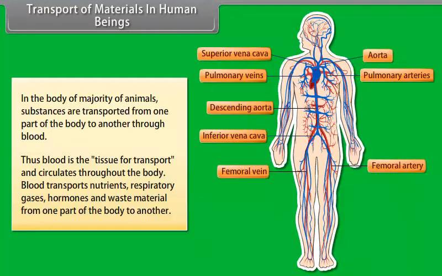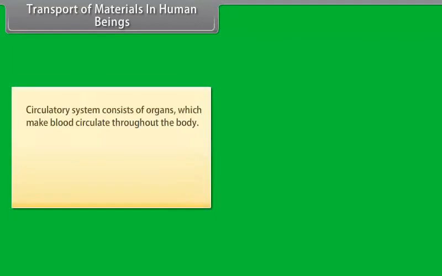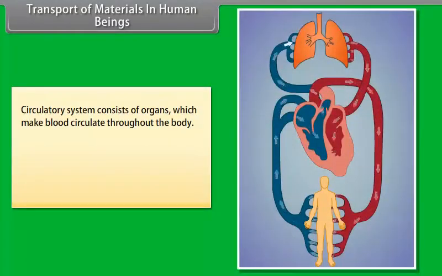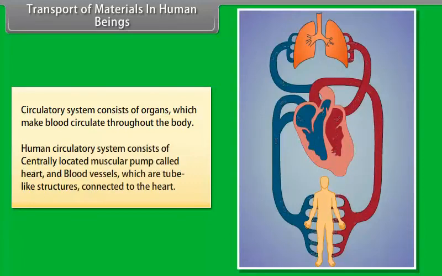Blood transports nutrients, respiratory gases, hormones, and waste material from one part of the body to another. The circulatory system consists of organs which make blood circulate throughout the body. The human circulatory system consists of a centrally located muscular pump called the heart and blood vessels, which are tube-like structures connected to